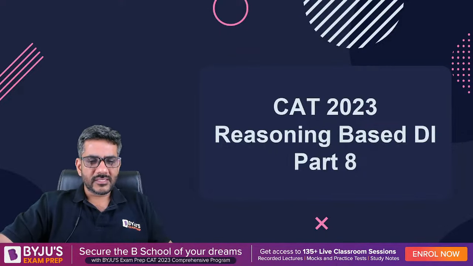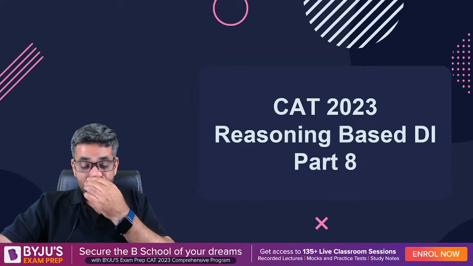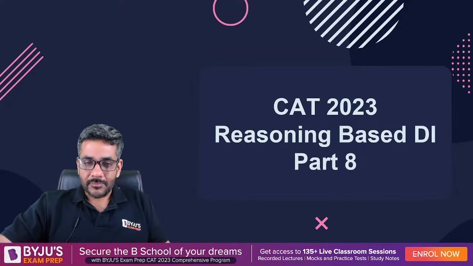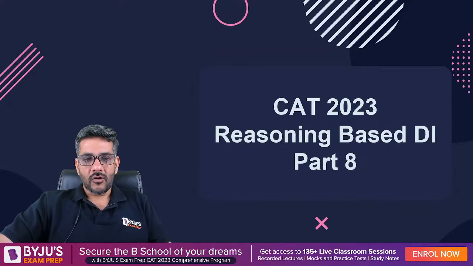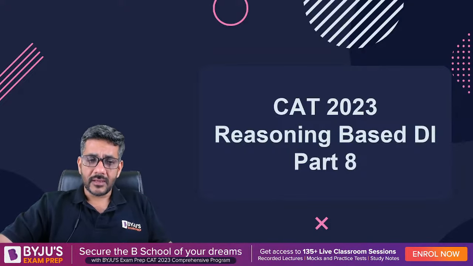We have been doing this series for a very long time now. I'm pretty sure that many of you have been a part of it and you know what we discuss in these. This is the eighth part that we are discussing today on reasoning based DI. Mostly the sets that we take in this series are from actual CAT exam or from XAT exam or IFT. Some of the good exams, we take these sets.